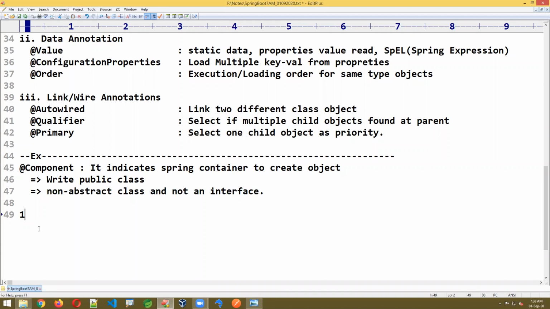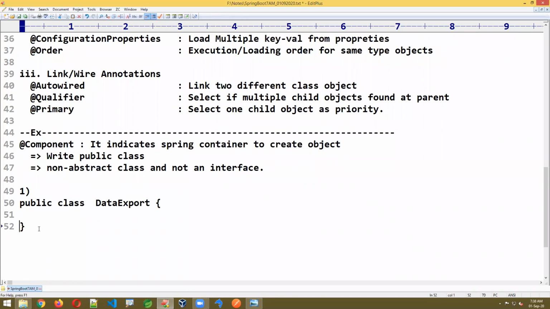It's number one. I'm writing a public class DataExport, and I'm not writing anything inside it. On top of this, I'm writing @Component, and inside that you need to provide some object name. I'm just writing something like DE. This is the code I wrote here.